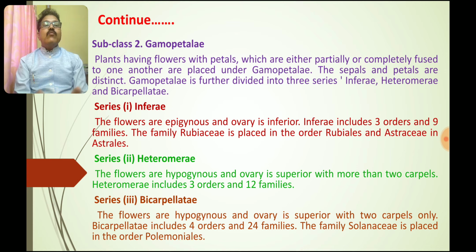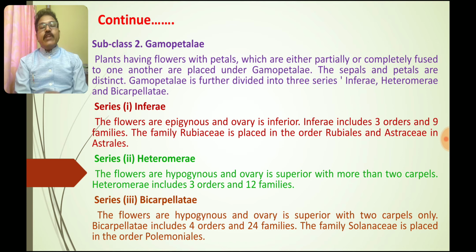The family Rubiaceae is one of the examples, which is placed under the order Rubiales, and Asteraceae in the order Asterales. Now let us focus on the series Heteromerae. The flowers are hypogynous and the ovary is superior, with more than 2 carpels.